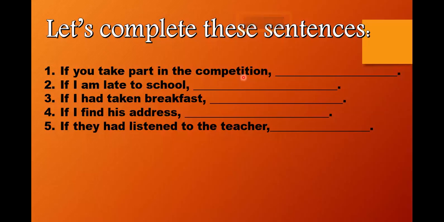Keep trying such kind of sentences so that you can understand where you're using the first conditional, where you're using the second. Here we have used the second conditional only twice, in the third sentence and in the fifth sentence only. Otherwise, the first, second, and fourth sentences are in the first conditional only. Okay, children.